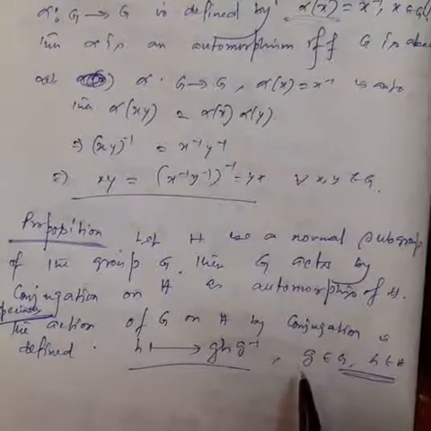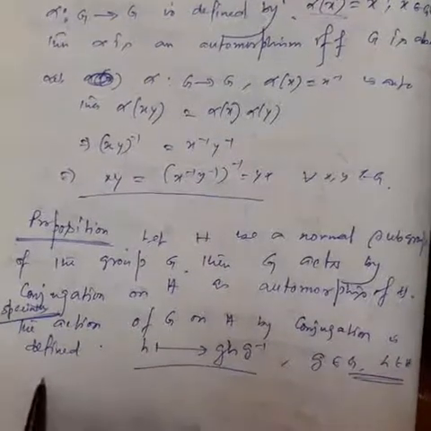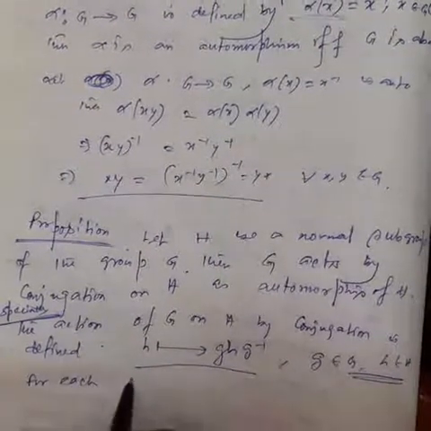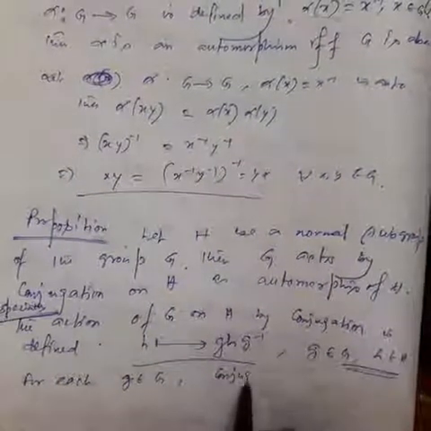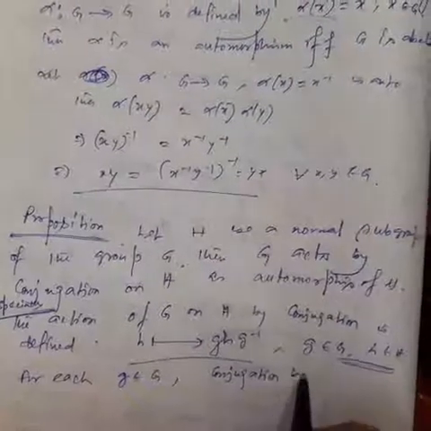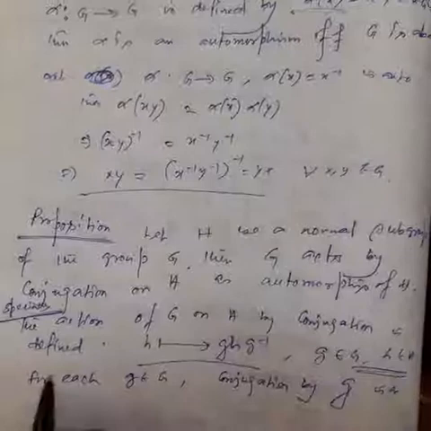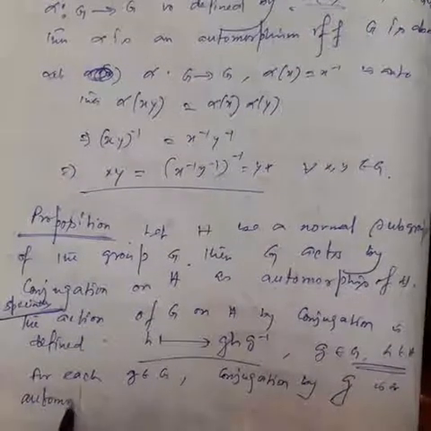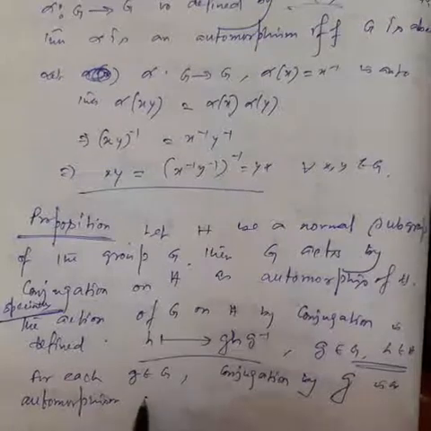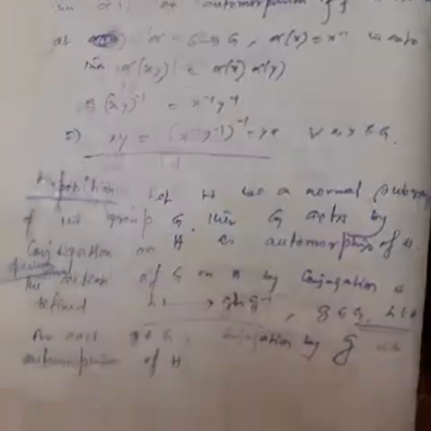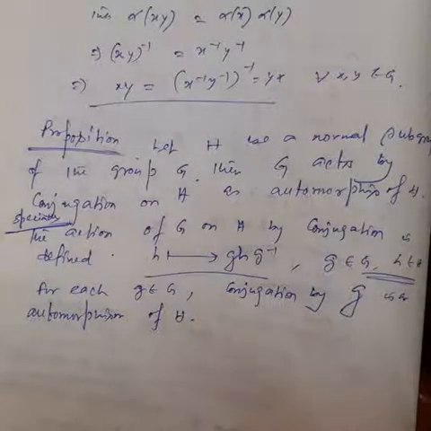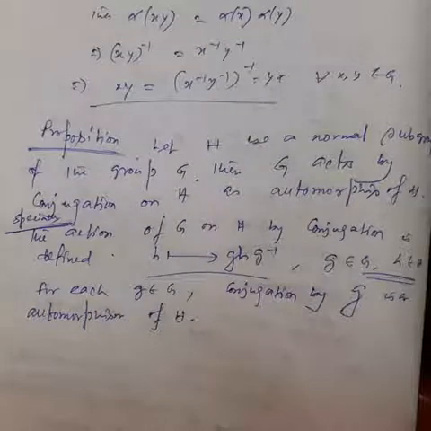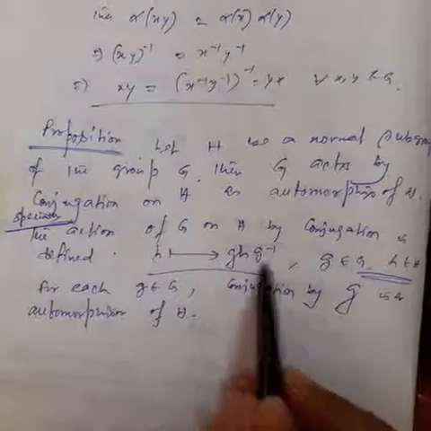Okay. So for each g belongs to G, conjugation by g is an automorphism of H. That is, let H be a normal subgroup of the group G, then G acts by conjugation on H as the automorphism of H. That is, h goes to g h g inverse, but this is a conjugation.